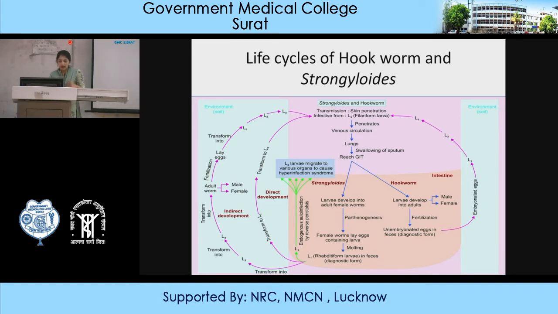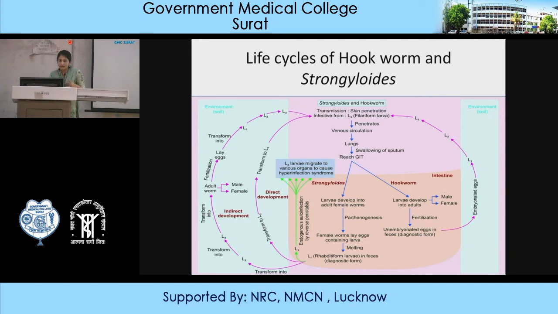Here, the adult female worm lays eggs, and these eggs contain larvae. Within the intestine, the eggs containing larvae undergo certain molting, and it is known as the L1 rhabditiform larva.